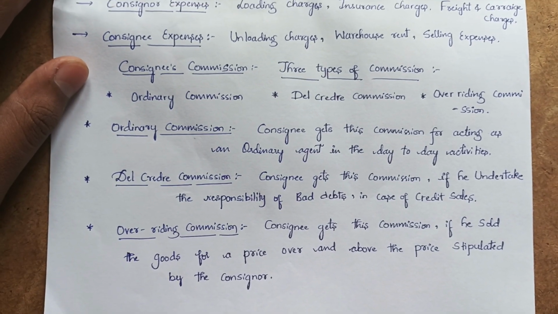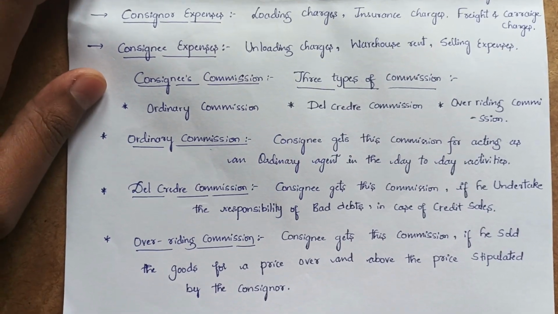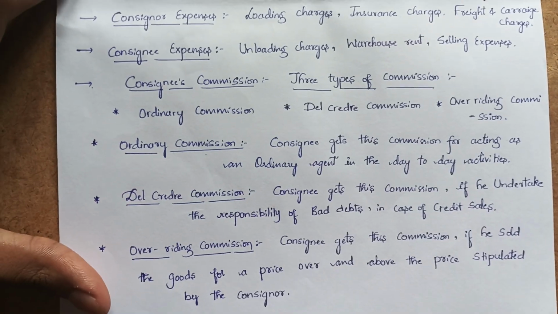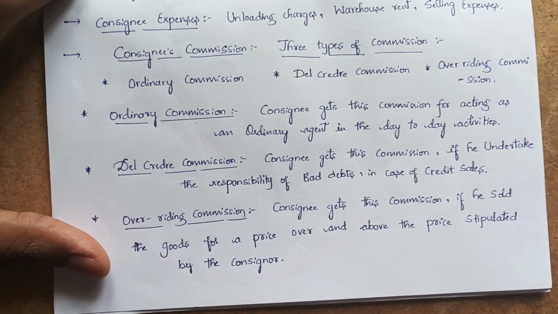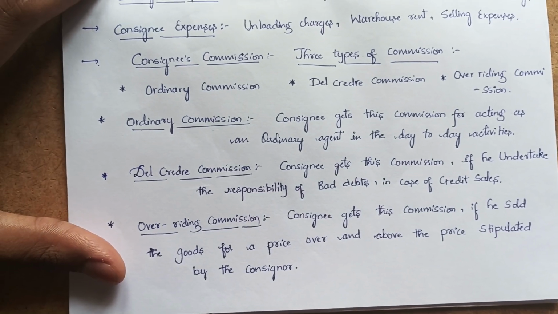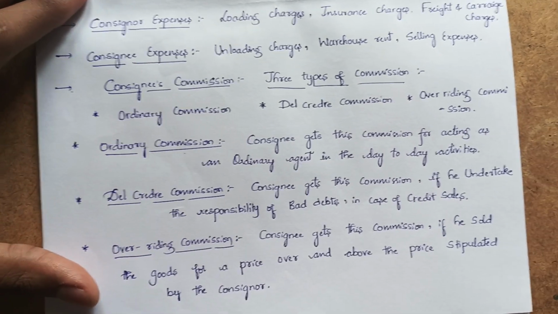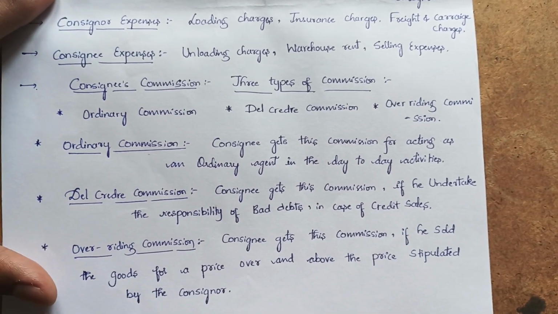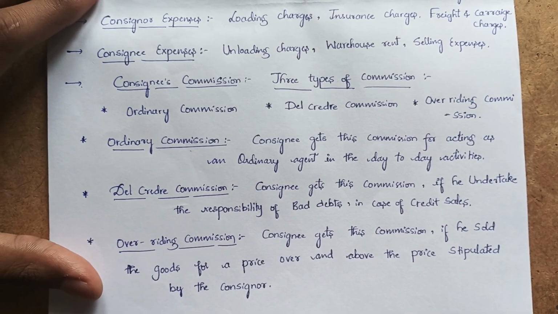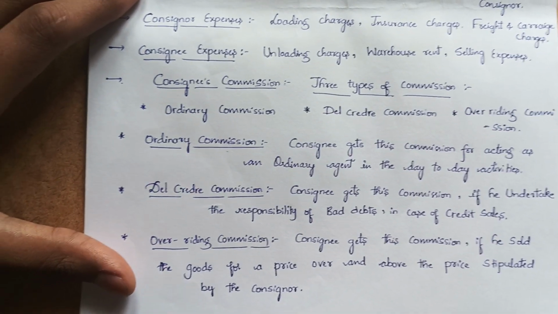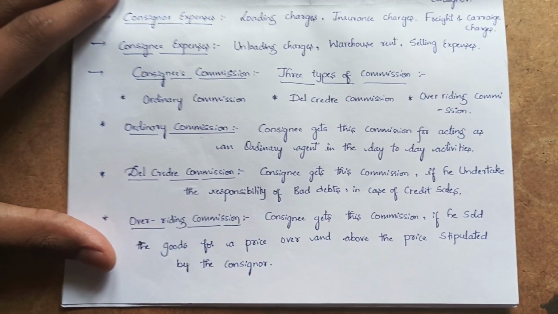In case the consignee sold the goods on credit sale, usually in order to sell the goods there will be two options. One is cash sale, another one is credit sale. If the consignee chooses to sell the goods on credit in order to attract more customers, and some of the customers are not ready to pay the amount, then such amount he only needs to bear, for such expenses which he incurs for selling the goods on credit sales. For that he is getting an extra commission that is known as declaratory commission.